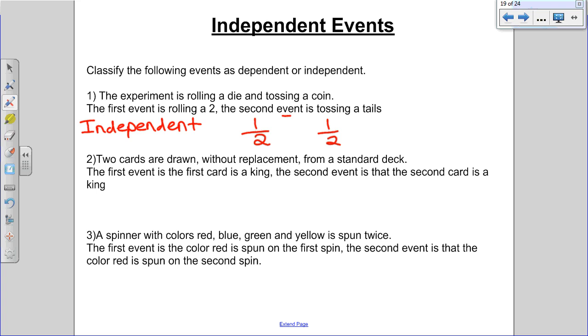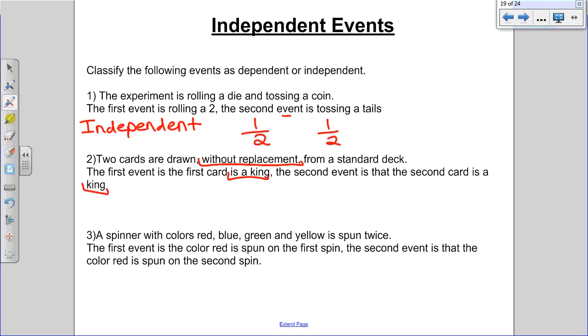The second question. 2 cards are drawn without replacement. You're going to start to see a lot of card questions, and they're going to talk about replacement. Without replacement means I drew a card and I didn't put it back, so that card is now taken out. The first event is the card is a king. The second event is that the card is a king.